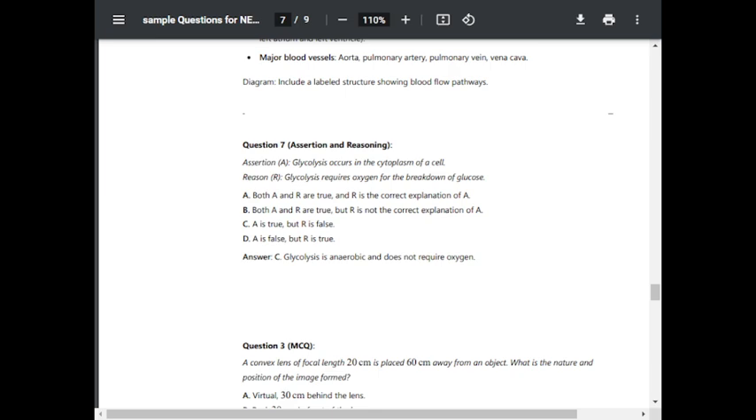Option A, both A and R are true, and R is the correct explanation of A. B, both A and R are true, but R is not a correct explanation of A. C, A is true but R is false. D, A is false but R is true. The correct answer is C. Glycolysis is anaerobic and does not require oxygen. Hence option C is correct, that is, A is true but R is false.